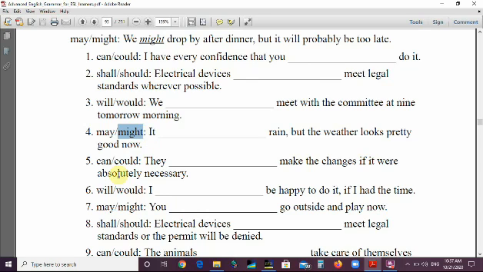Number 5, we have can and could. They could make the change if it were. So this is subjunctive. We use the past form, of course, so the answer is could. Number 6, we have will and would. I'd be happy to do it if I had the time. Again, if I had the time, so the answer is would, because it's subjunctive, hypothetical.